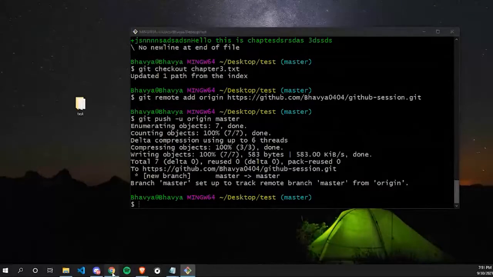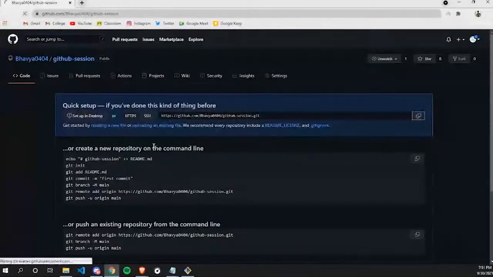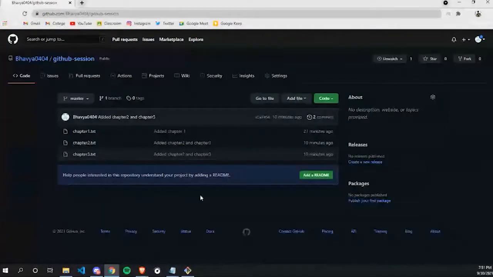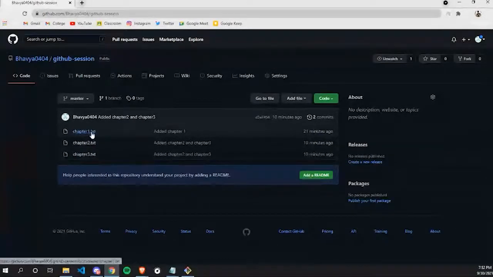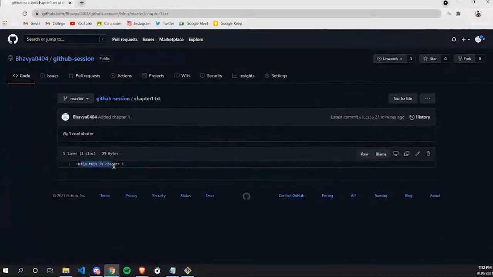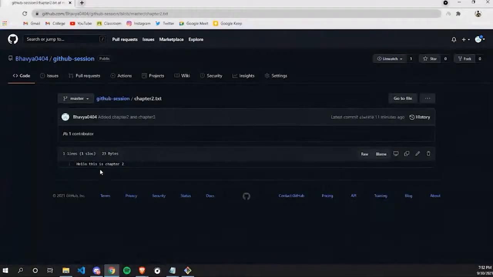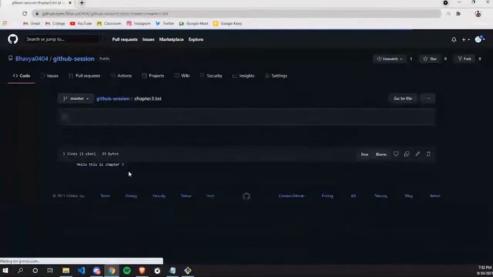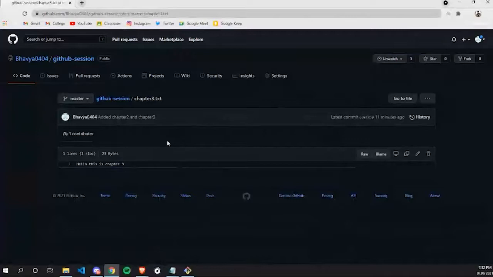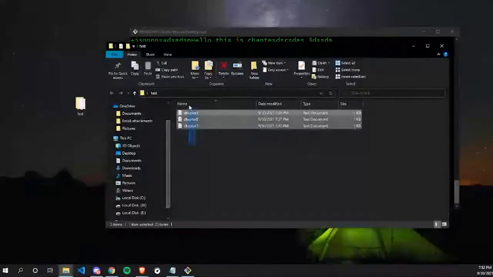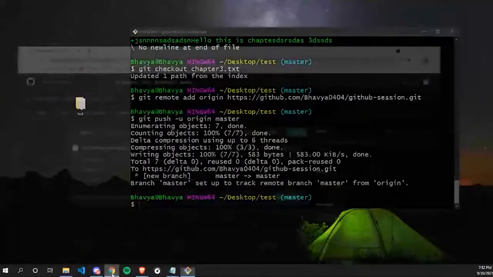And if you go to your GitHub and refresh it, you can see all of the files from our local repository have been transferred to our remote repository. As you can see, we have only created chapter 1, chapter 2, and chapter 3 files, and these are successfully there. You can also check the data. Hello, this is chapter 1. And yeah, hello, this is chapter 2, and hello, this is chapter 3. So all of your data from the test folder, as you can see, only 3 files were there, are now successfully pushed from your computer to your GitHub repository.